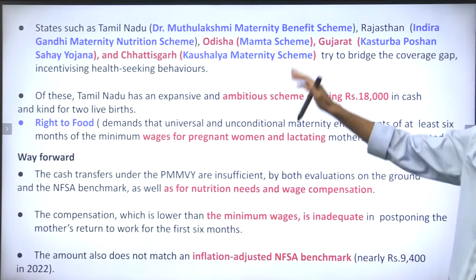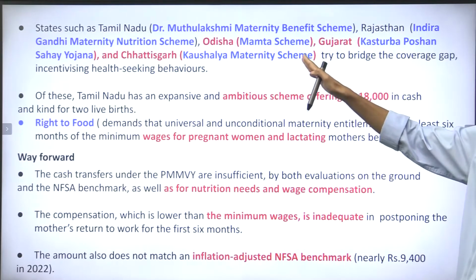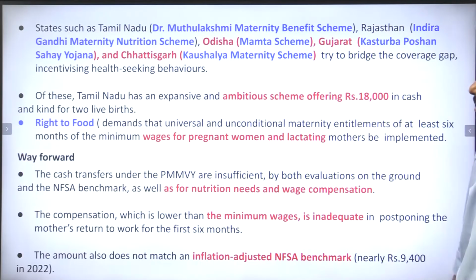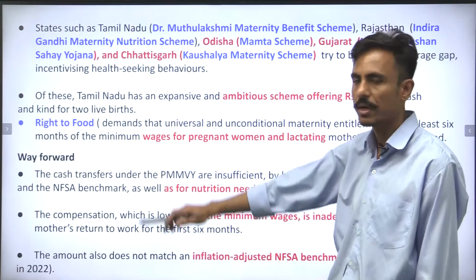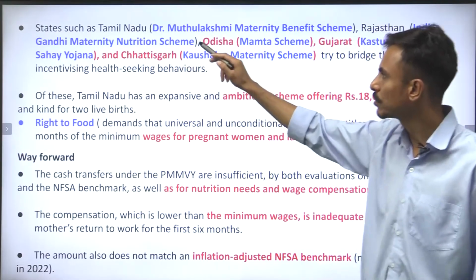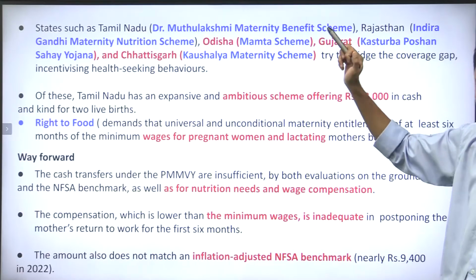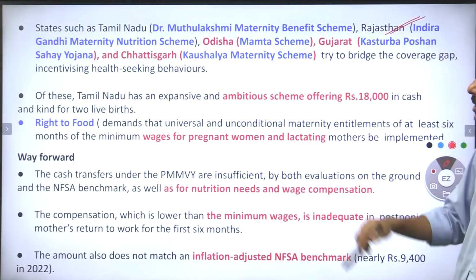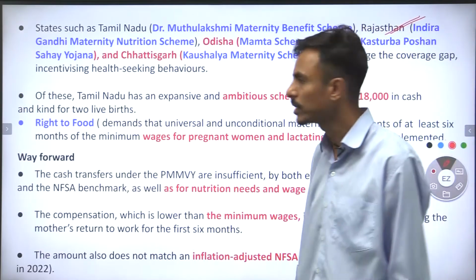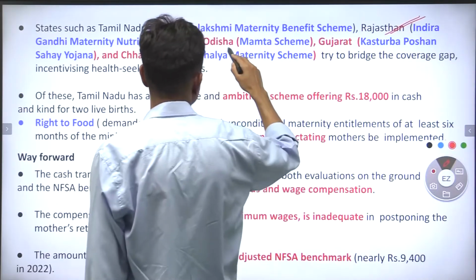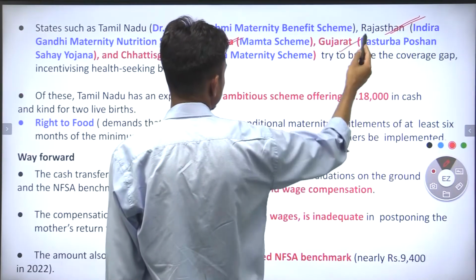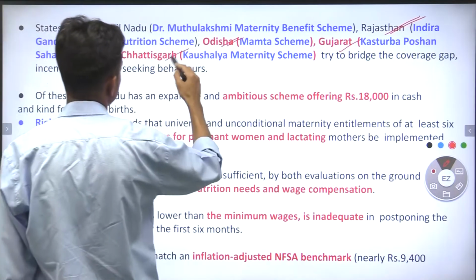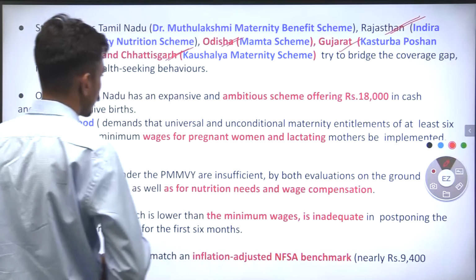So guys, these are the schemes being launched in various states for maternity benefits and crèche facilities, and they may ask you questions with regard to the same. In Tamil Nadu, there is a scheme called Dr. Muthulakshmi Maternity Benefit Scheme. In Rajasthan, the scheme is by the name Indira Gandhi Maternity Nutrition Scheme. In Odisha, there is a scheme called the Mamta Scheme. In Gujarat, the scheme is called Kasturba Poshan Sahay Yojana. In Chhattisgarh, the scheme is called Kaushalya Maternity Scheme.